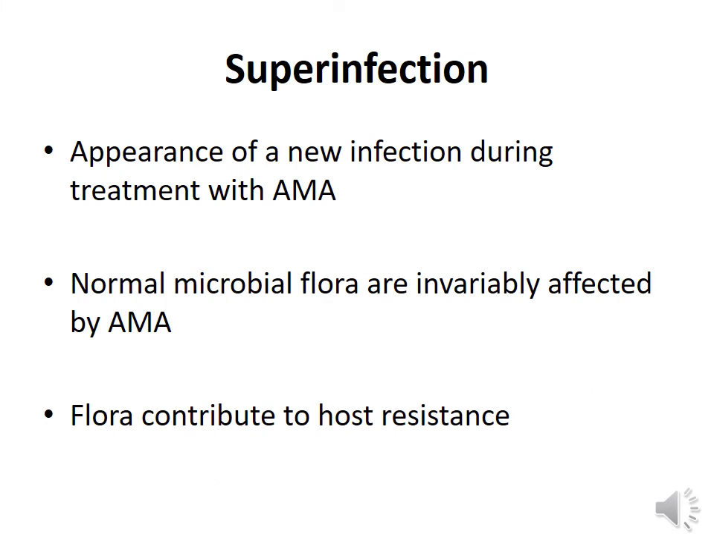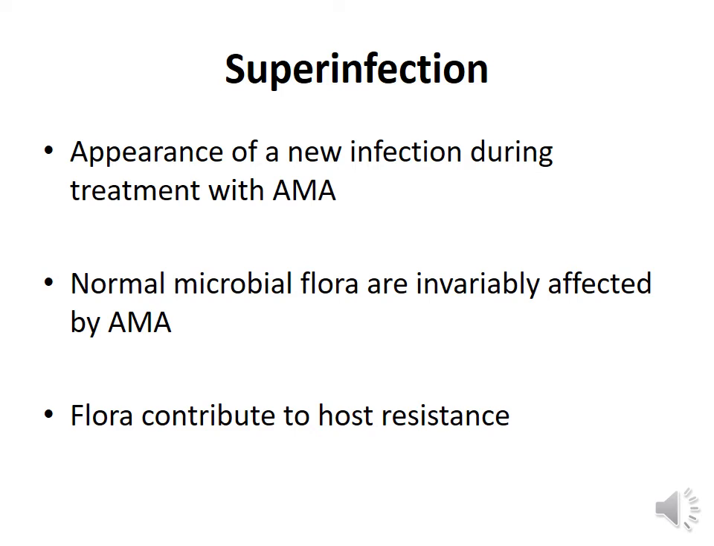The other problem associated with the use of antimicrobial agents is called superinfection. Superinfection means the appearance of a new infection when we are using an antimicrobial agent to treat an infection. So that means already there is an infection for which we are using the antimicrobial agent. By using the antimicrobial agent, a new infection appears. This is known as superinfection. The reason for this is the destruction of the normal microbial flora which are present in the human body.